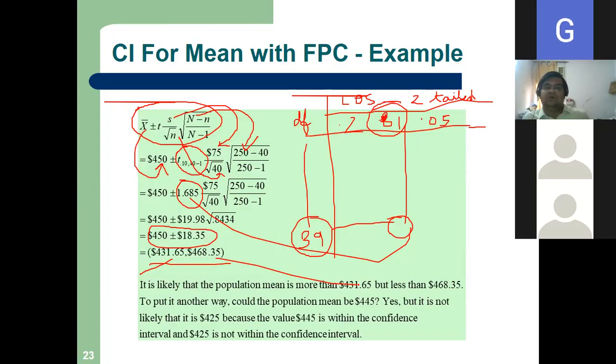In the row, the degrees of freedom, our DF is 40 minus 1, so 39. You have to locate 39. Draw a horizontal line from 39, and draw a vertical line from 0.1, this level of significance. Where these two intersect is 1.685.